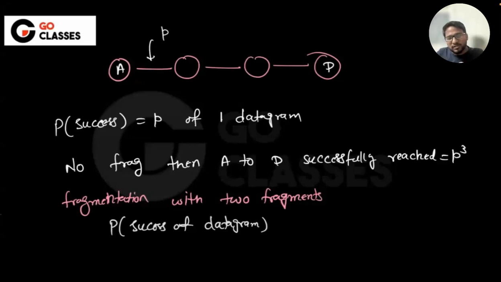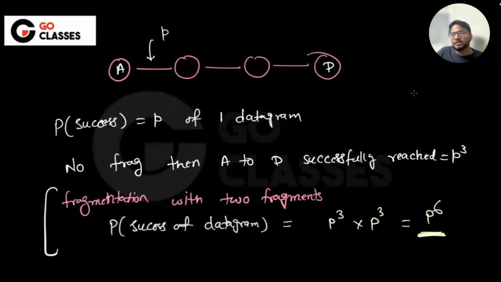So what is the probability of success now? The probability of success will be that both are reaching. The first reaches, this is the probability of success, and the second also reaches. So basically, this is P power 6, right? So the probability of success has actually decreased because P is less than 1. So this number is actually lesser. The probability of success of the datagram has now decreased with the fragmentation.